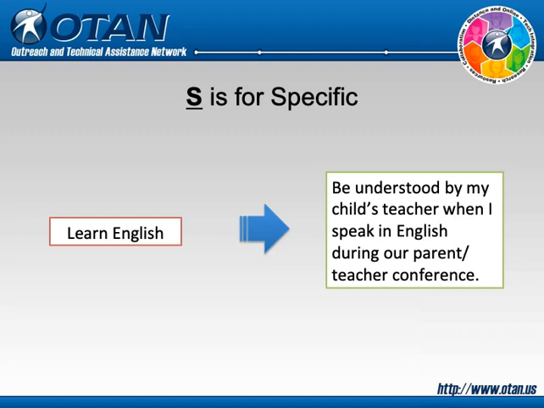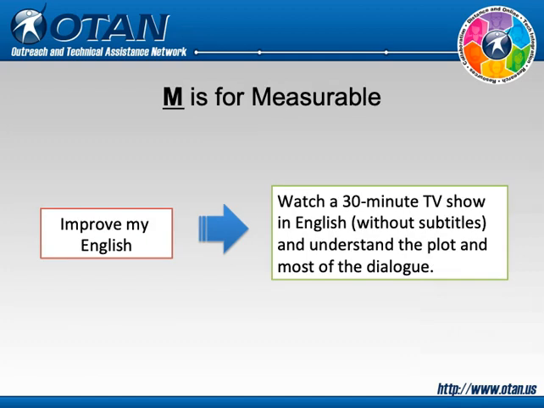To assess whether you have achieved your goal, you need to state an expected measurable outcome. For example, "improve my English." How would a student measure that? Instead, consider this revision: "Watch a 30-minute TV show in English without subtitles and understand the plot and most of the dialogue." The student now has an expected outcome and can assess whether or not he accomplished it.